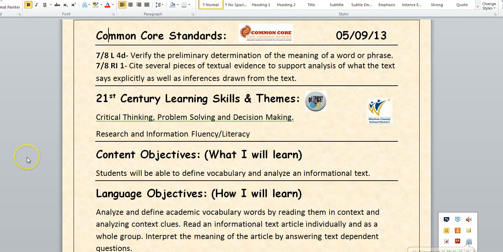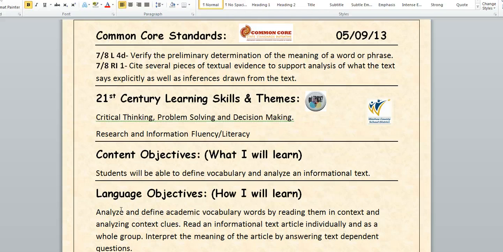Okay, it's Thursday, May 9th, 2013. Here are your objectives for the day. Common Core Standards, 21st Century Learning Skills and Themes, content objectives, what you're going to learn, language objectives, how you're going to learn it. Today you're going to analyze and define academic vocabulary, and you're going to read an informational